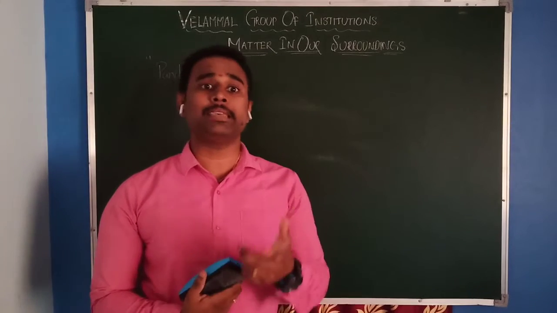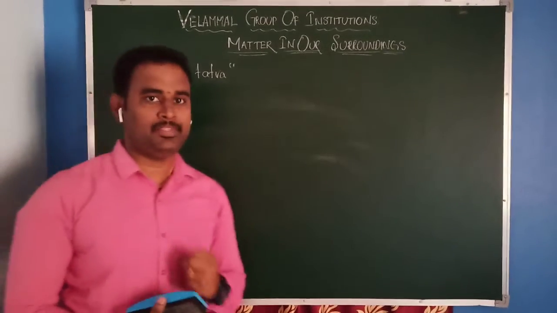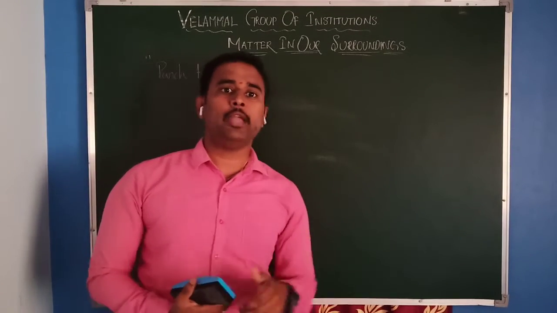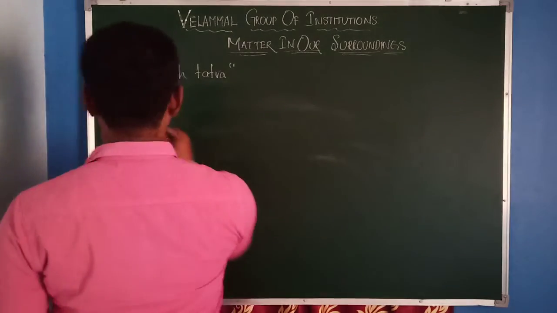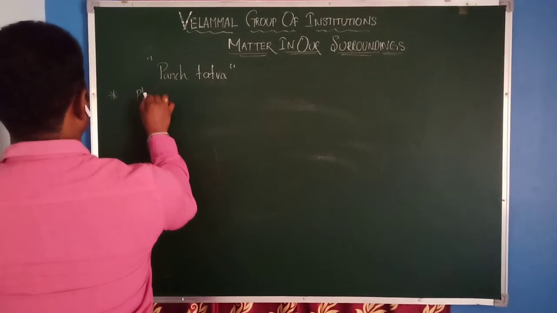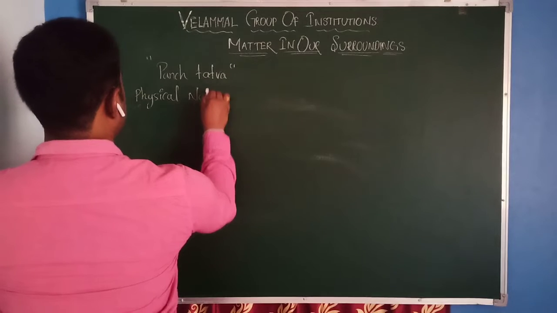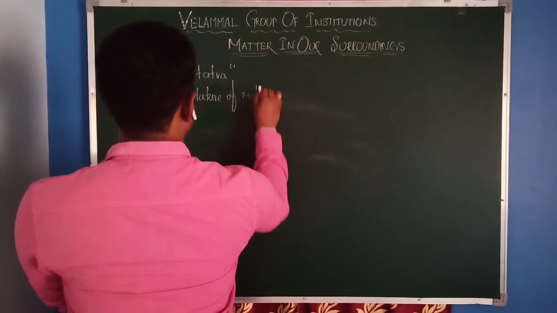Like this, modern scientists are also trying to know the properties of matter. In this chapter, we are going to learn the properties of matter, and the first one is the physical nature of matter.